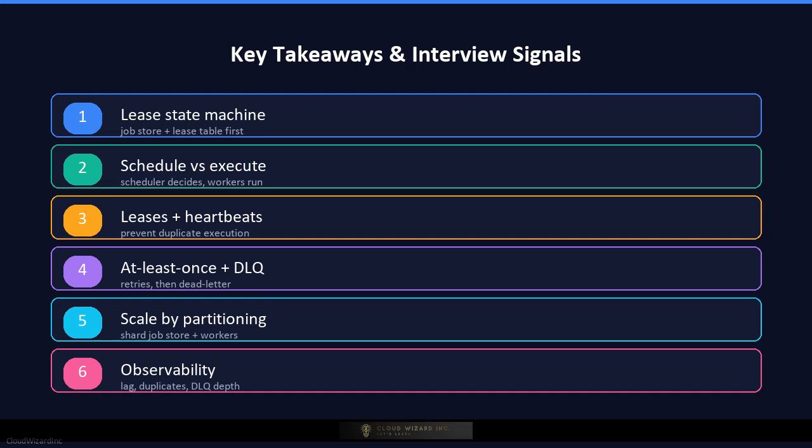Fifth, scalability comes from partitioning the job store and sharding scheduler leadership, plus auto-scaling worker pools based on queue depth. Sixth, observability matters. Schedule lag, duplicate rate, and DLQ depth are the metrics interviewers expect you to mention. If you can walk through this system with these 6 points, you will signal strong senior-level design thinking.